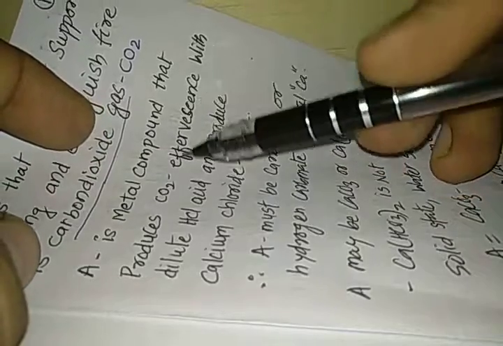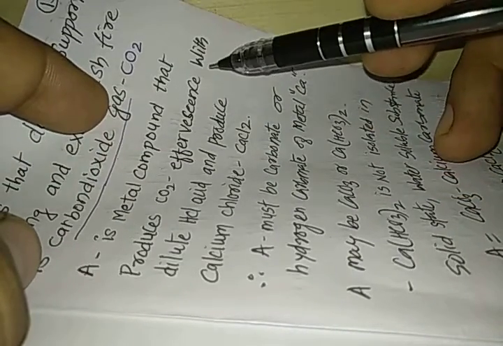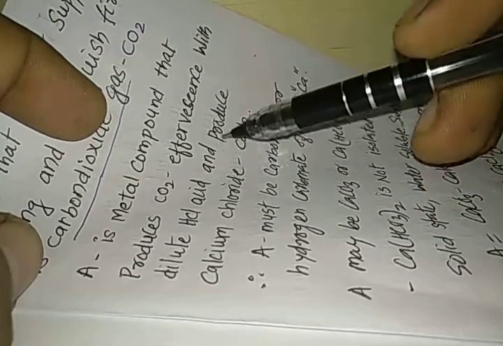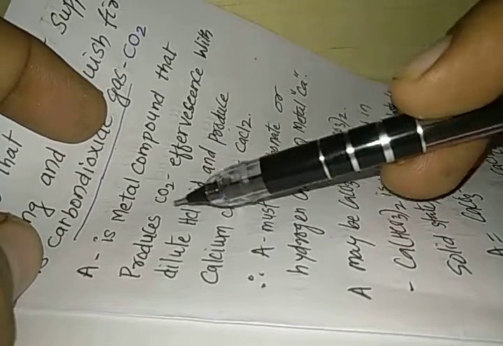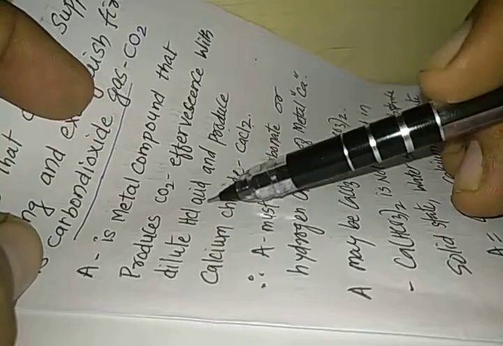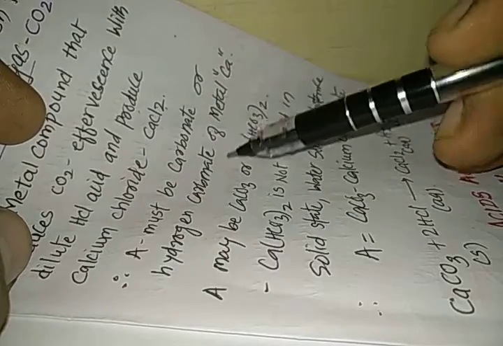A is a metal compound that produces carbon dioxide effervescence with dilute hydrochloric acid and produces calcium chloride. See, Cl from the acid goes to CaCl2. So A is the salt of calcium. A must be carbonate or hydrogen carbonate of calcium. Now A may be calcium carbonate or calcium hydrogen carbonate. But calcium hydrogen carbonate is not isolated in solid state, it is a water soluble substance. So A must be calcium carbonate CaCO3. So CaCO3, when it reacts with 2HCl, gives CaCl2, H2O plus CO2.